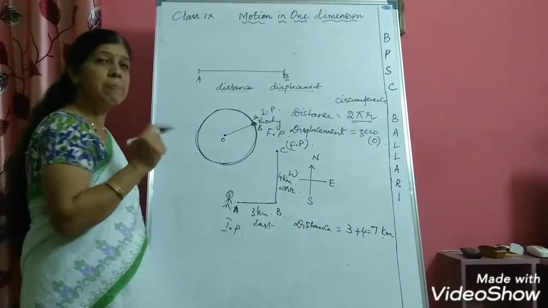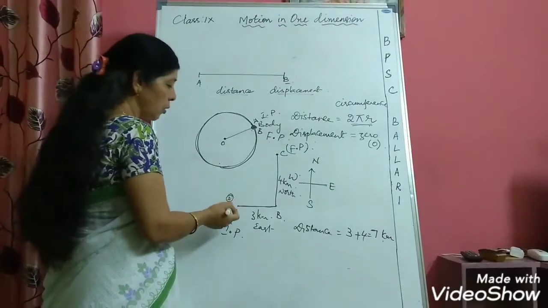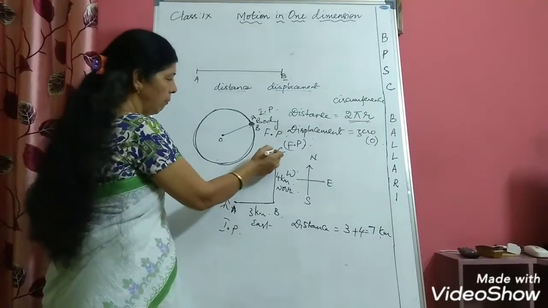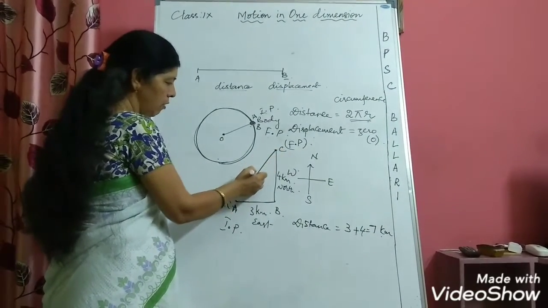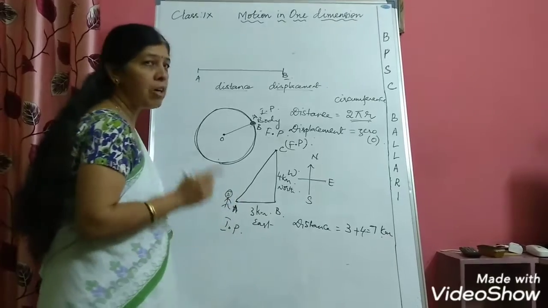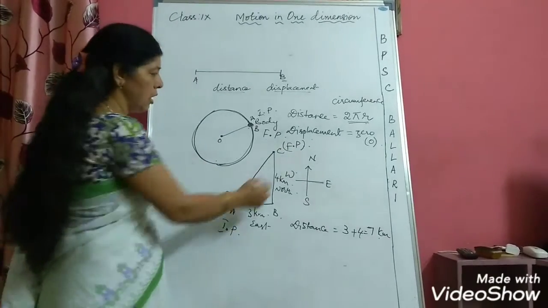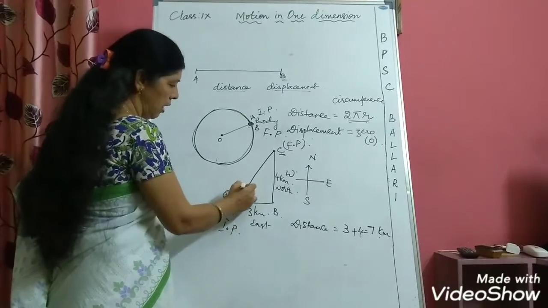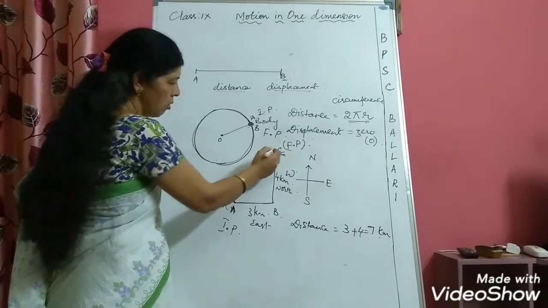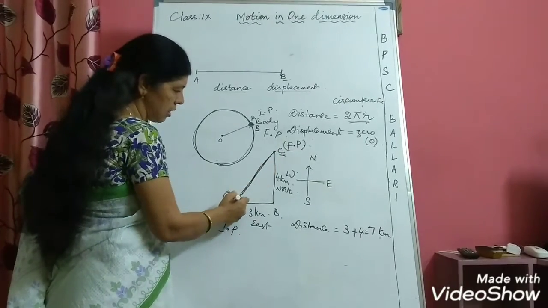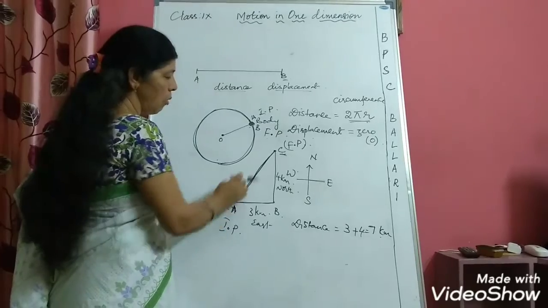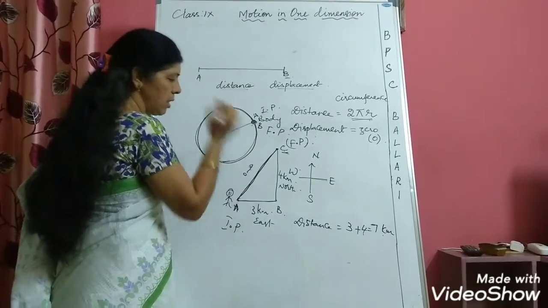Now, what will be the displacement of the man? To calculate the displacement of the man, according to the definition of displacement, it is the shortest distance between the final position and the initial position. C is the final position and A is the initial position. So this will be the shortest distance between these two positions.